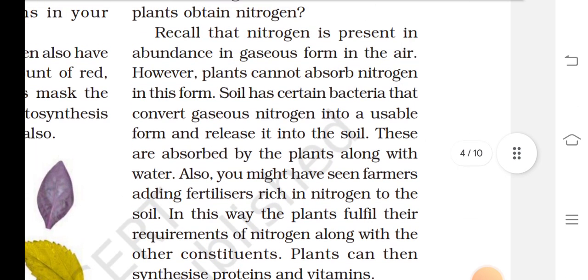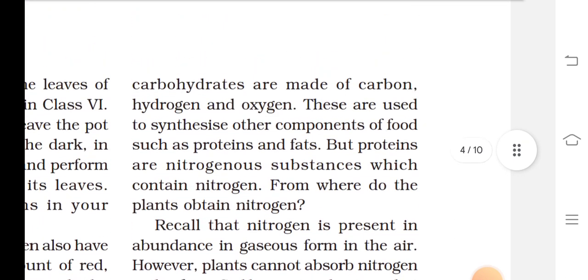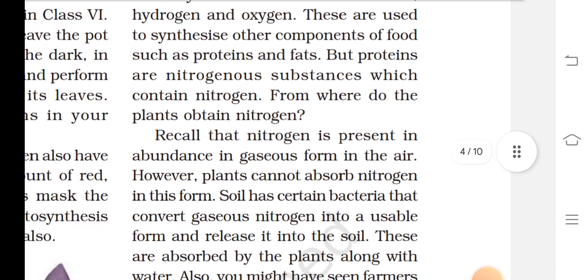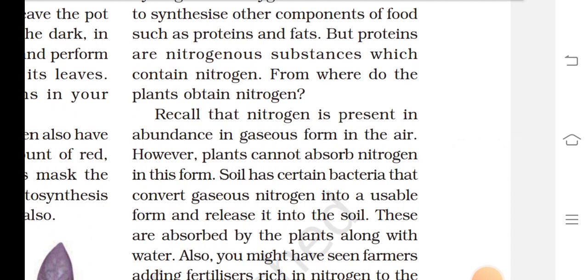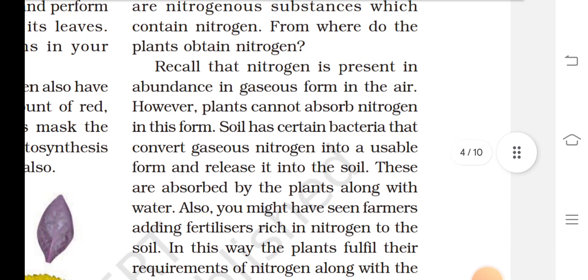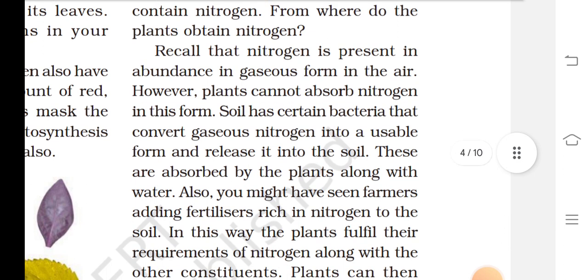The carbohydrates are made of carbon, hydrogen and oxygen. These are used to synthesize other components of food such as protein and fat. But proteins are nitrogenous substances which contain nitrogen. From where do the plants obtain nitrogen?